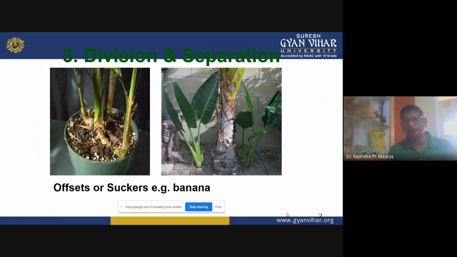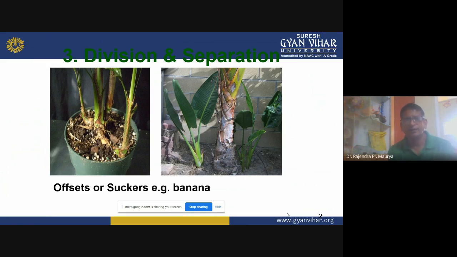In the underground rhizome, the true stem, the buds sprout and emerge as new baby plants. These new baby plants are known as suckers. In banana there are two types of suckers, sword suckers and water suckers. Now you can ask me which type of sucker is useful or beneficial for us. The best planting material is the sword sucker.